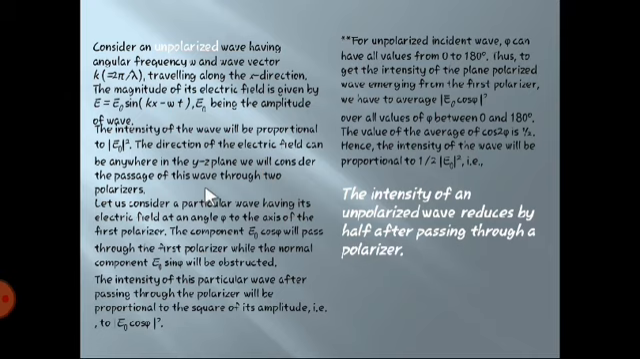We will consider the passage of this wave through two polarizers. If two polarizers are there, we have to consider some angle between them, so let us consider that angle is phi. As the angle is there, we have to consider either cos or sine. We are going to consider cos. So let us consider the particular wave having its electric field at an angle phi to the axis of the first polarizer; the component is E cos phi.